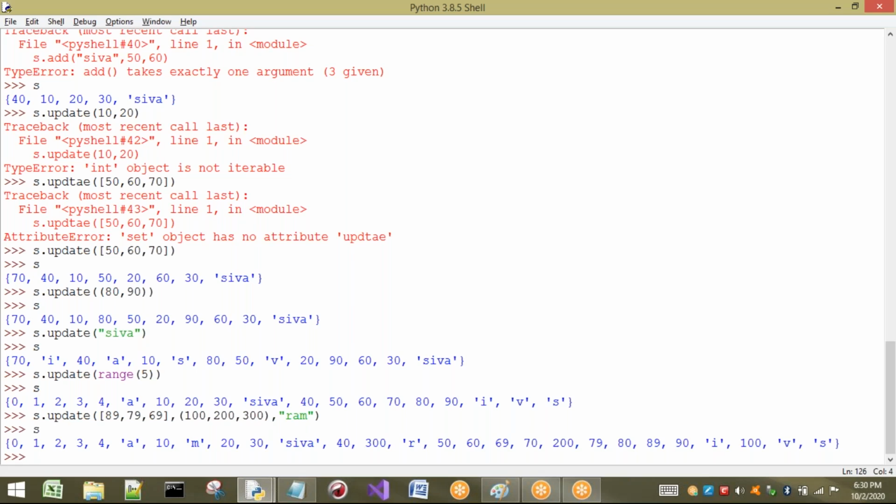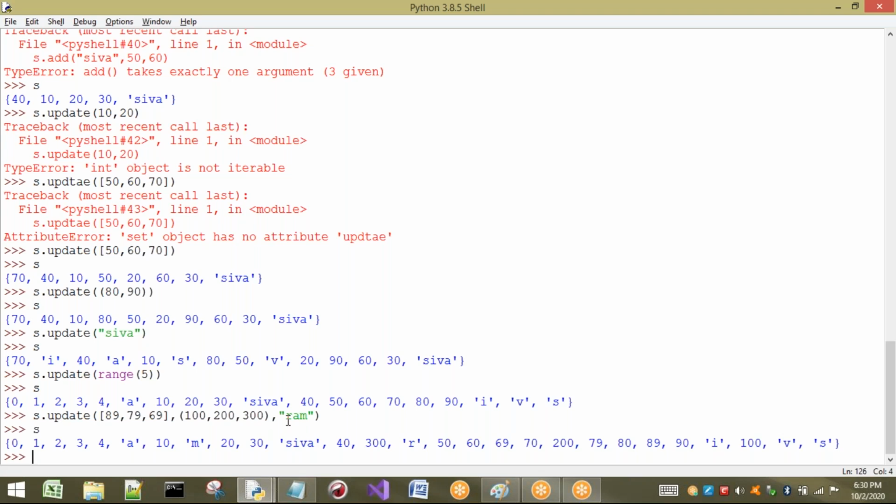It is possible to insert elements to your set from different types of iterable objects, as we have seen in this example. Okay, it is about add and update.